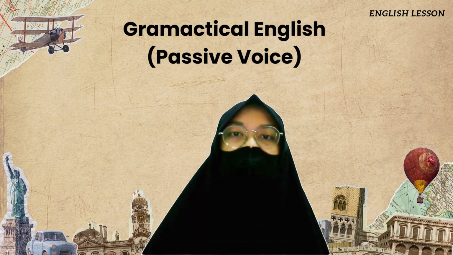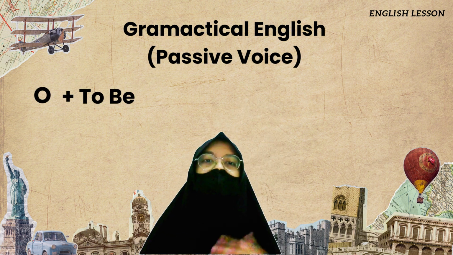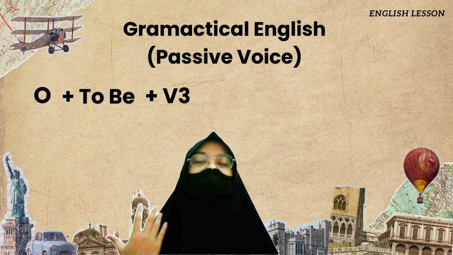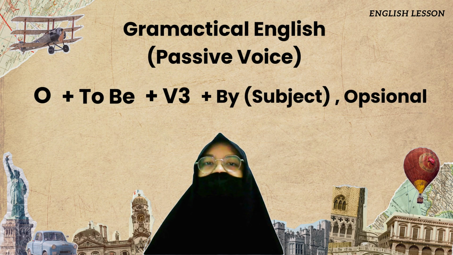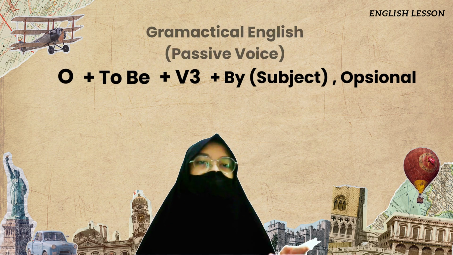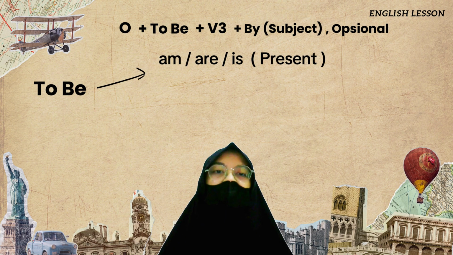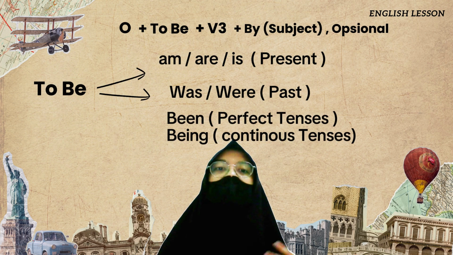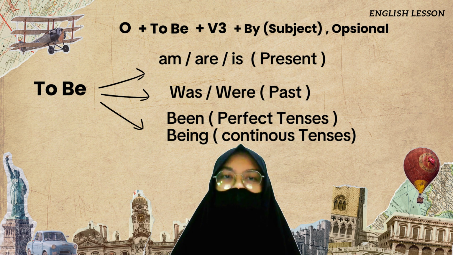The grammar in English: first, the object plus be plus the past participle, which is verb 3, and if you want to add the subject, you can add by. For the be, you can use am, are, is for the present; was and were for the past; been for the perfect tense; and being for the continuous tense.